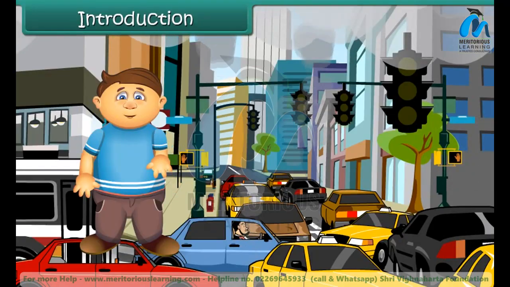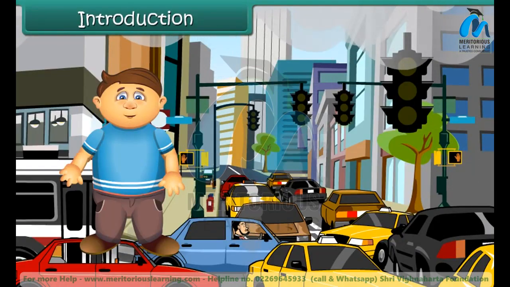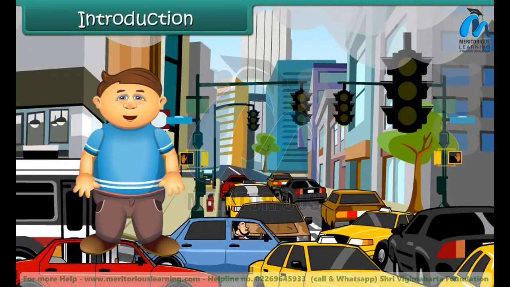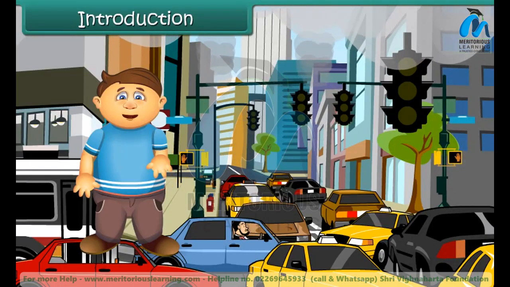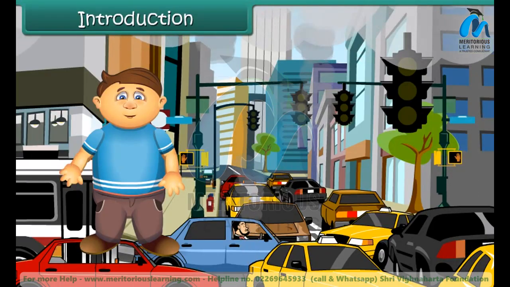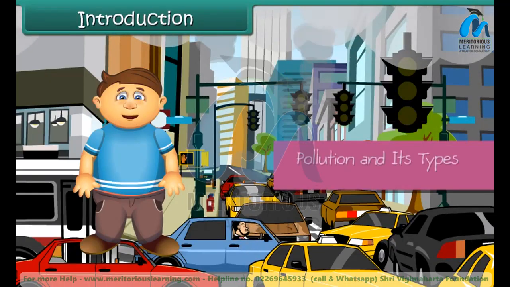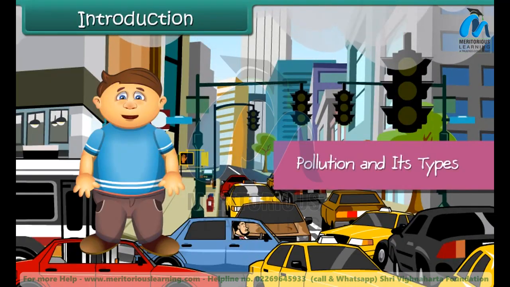When we are held up in a traffic jam, how do we feel? Absolutely right. We feel suffocated and exhausted due to heavy smoke and noise of horns. We can define pollution as the presence of unwanted substances in air, soil and water. Now let's discuss in detail about pollution and its types.